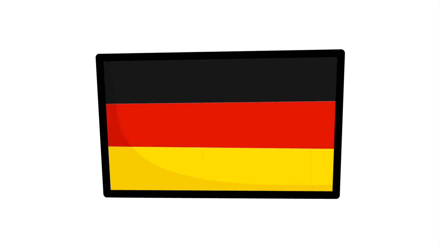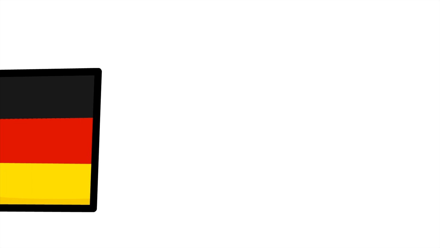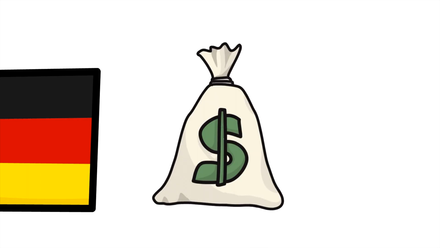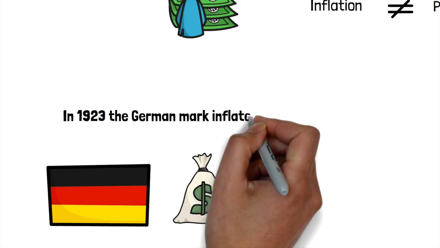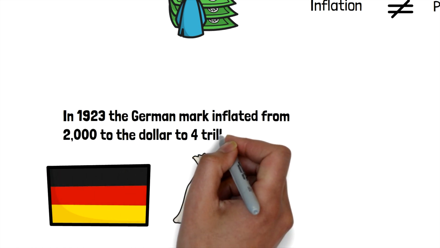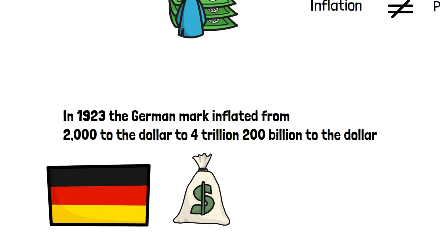What is hyperinflation? It is a very high rate of inflation, close to 1000%. A good example is in 1923, when the German mark inflated from 2000 to the dollar to 4 trillion to the dollar.